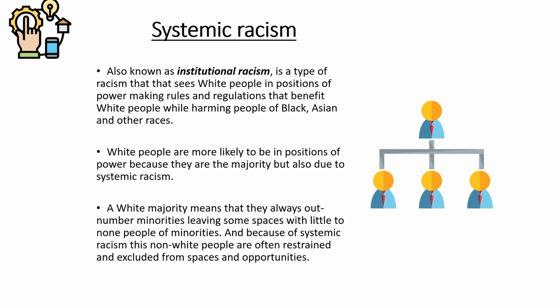It is also known as institutional racism and means that a society like the UK, where the majority is white, are automatically in positions of power. They make rules that benefit themselves whilst harming people of the Black, Asian and other races. Systemic racism leaves people of colour out and excludes them.